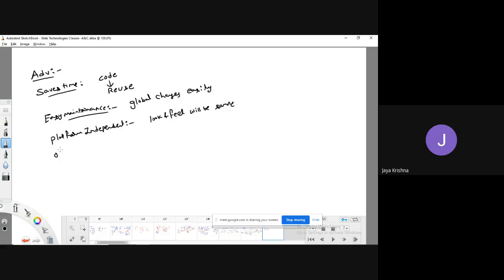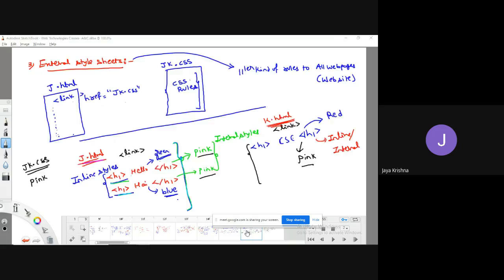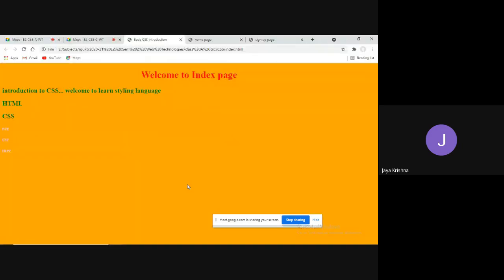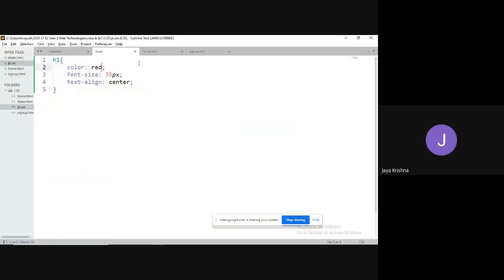And one more thing is offline browsing, meaning that these CSS rules can be executed offline also. These are some of the advantages of CSS. Okay, fine. So this is the way you can apply various kinds of styles.